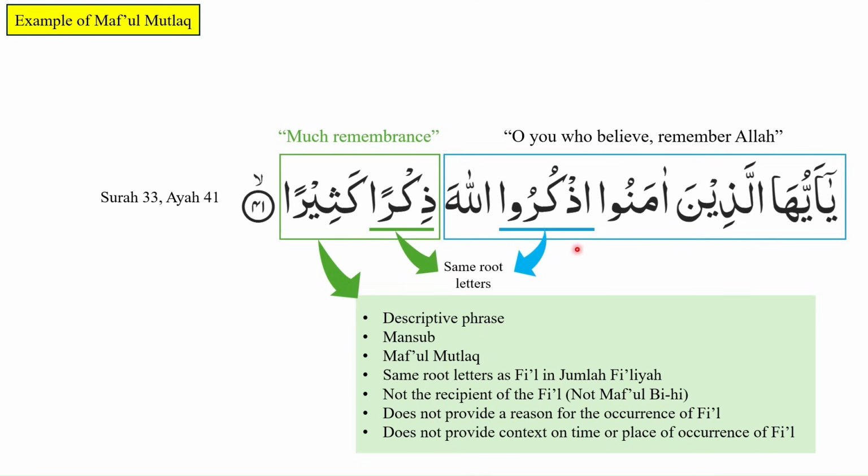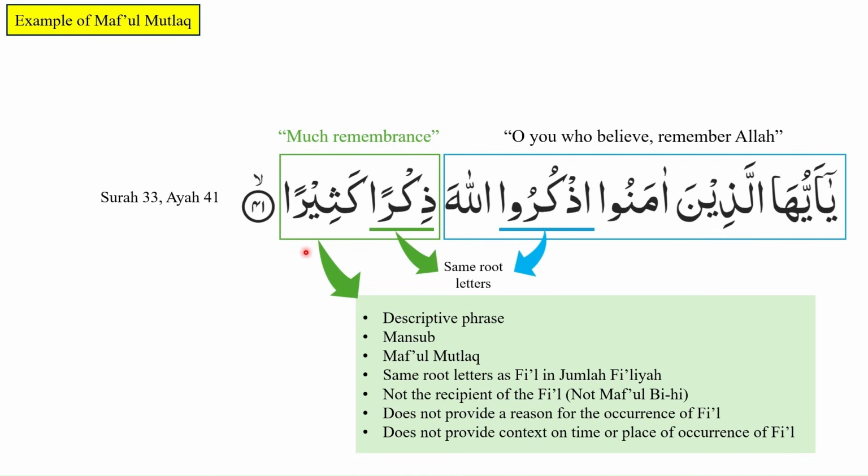Dhikran has the same root letters as udhkuru. It is not the recipient of the action or recipient of the fi'il. That is, it is not maf'ul bihi. We have already established that maf'ul bihi is ism Allah. Furthermore, it does not provide a reason for the occurrence of the fi'il. Much remembrance is not giving us a reason for the occurrence of the fi'il. And finally, it does not provide us context on time or place of the occurrence of the fi'il.